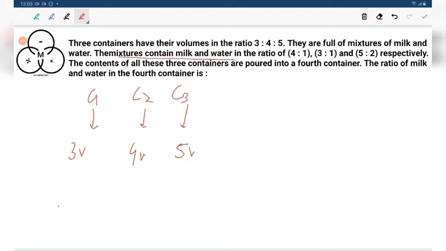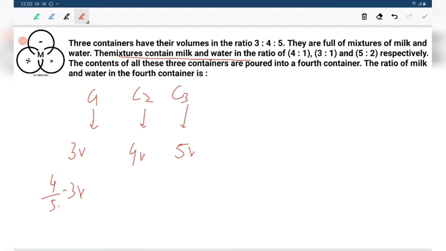The mixture contains milk and water in the ratio 4:1. So how much milk does it have? 4 by 5 into 3V.